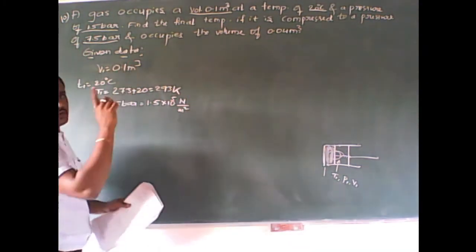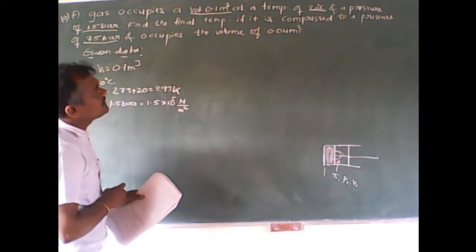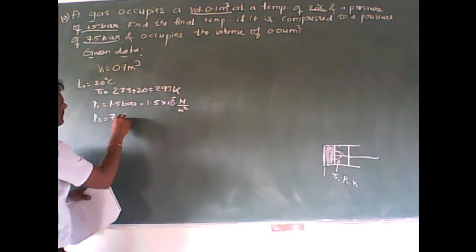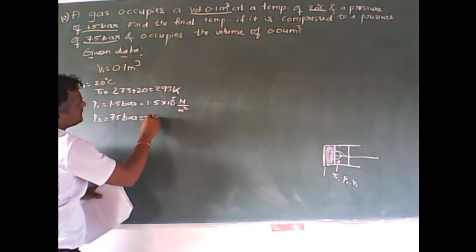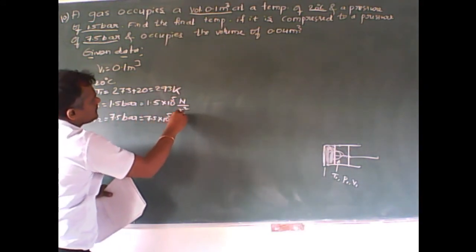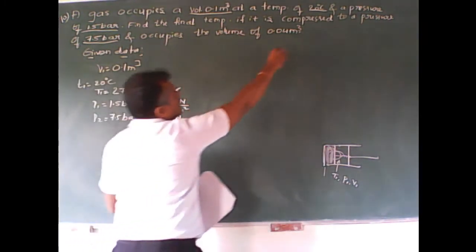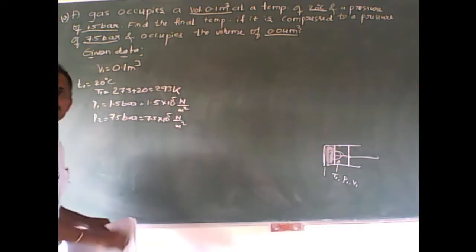And after compression what happens? Its pressure is increased to 7.5 bar, or we can also write it as 7.5 into 10 raised to 5 Newton per meter square, and it occupies a volume. It is also one of the very important given data.